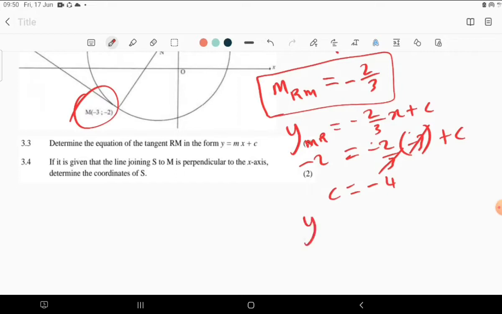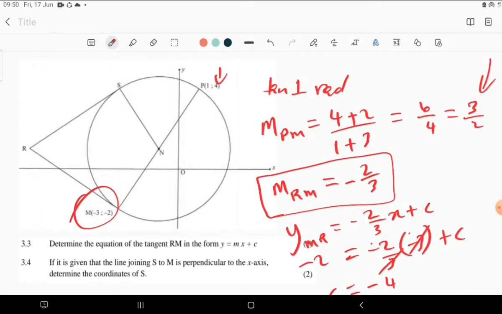So the equation of Rm is going to be y equals negative 2 over 3 x, then minus 4. So that is what we have. We have managed to calculate the gradient of Rm by knowing the theorem around the diameter and the tangent, and what their common relationship is, in order for us to find the missing gradient of a specific line. Now that is what we have.